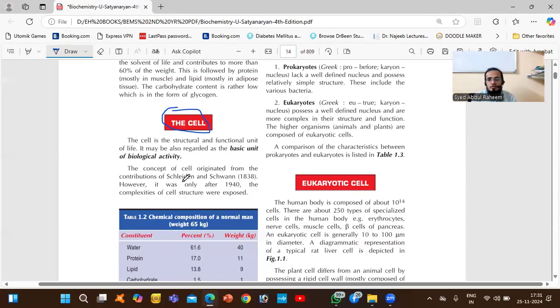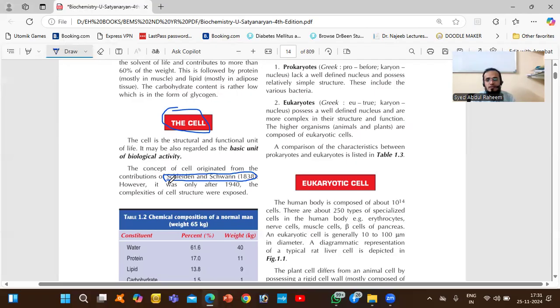So who gave this concept of the cell? Here the scientists' names are given: Schleiden and Schwann in 1838. Okay, 200 years ago. So they gave the name or cell concept.